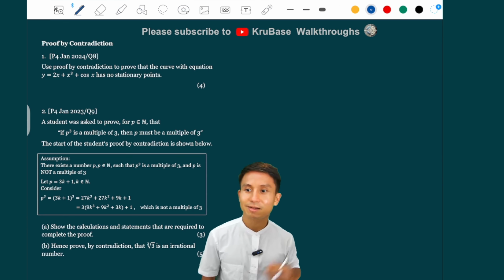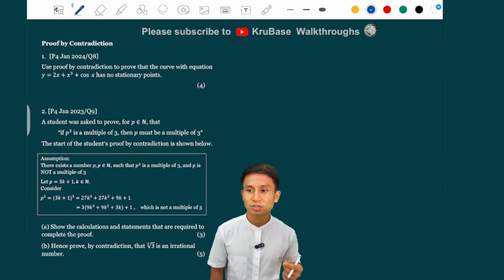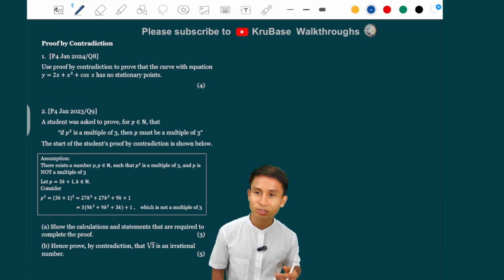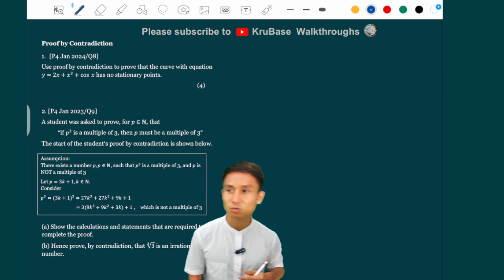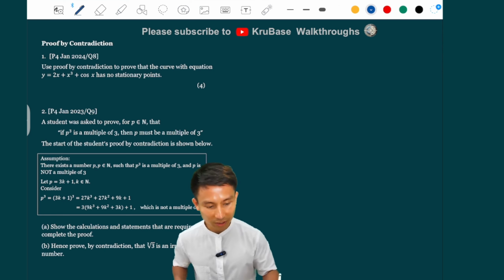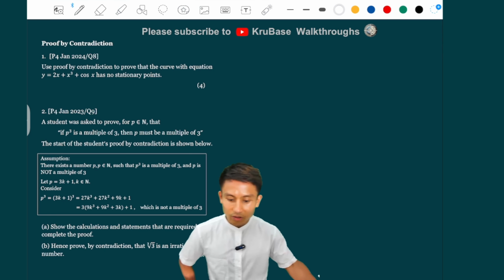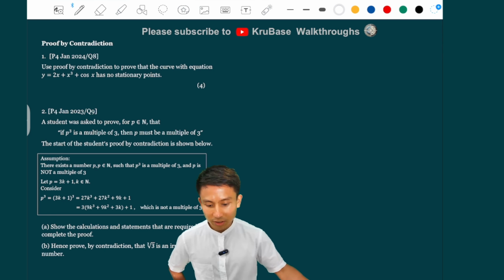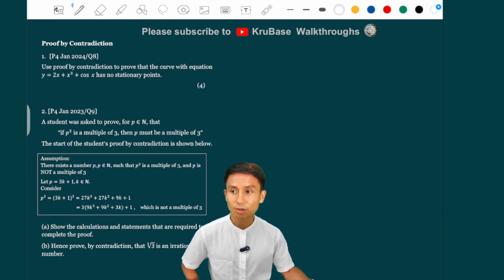So typically the hard proof question is going to be the rational, irrational related question. But the first one is a little different. So let's have a look at the first one first. The first one is from January 2024, question 8. Use proof by contradiction to prove that the curve with equation that has no stationary points, right?